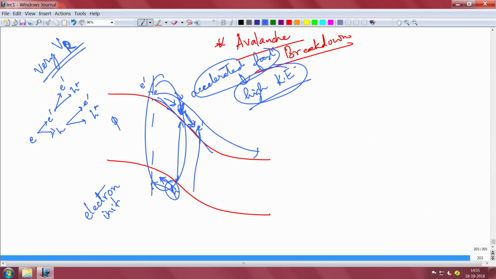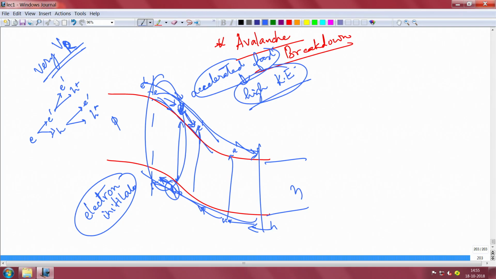Sometimes there can be a hole initiated process also. If you talk about the holes, this is n type, the hole coming from here will knock out and create an electron hole pair, that electron will again accelerate and knock out another, and it will keep going. So, it might be hole initiated or electron initiated, but one electron will create an electron hole pair, then that creates a secondary, then this will create 2. So, it will multiply like an avalanche, right.